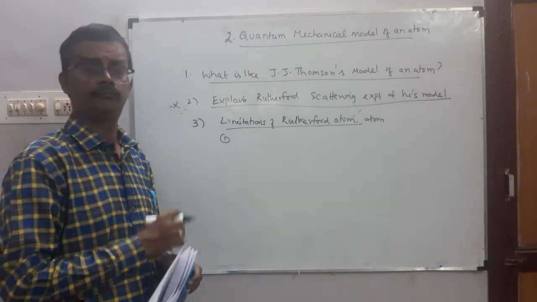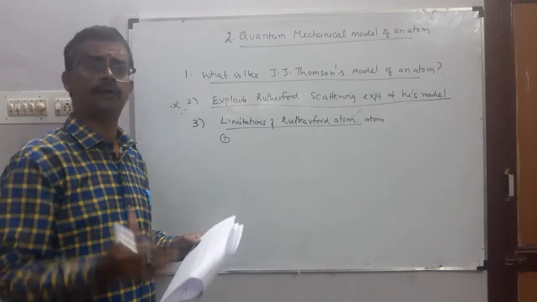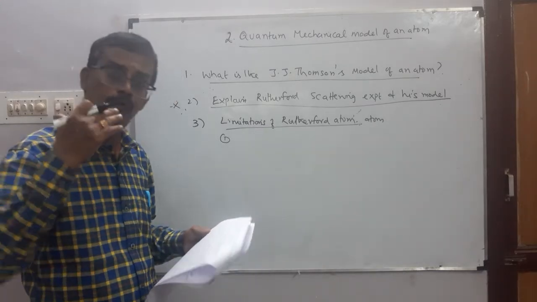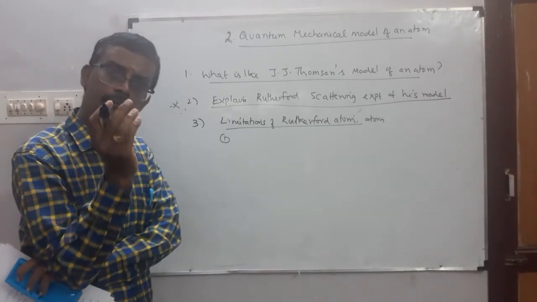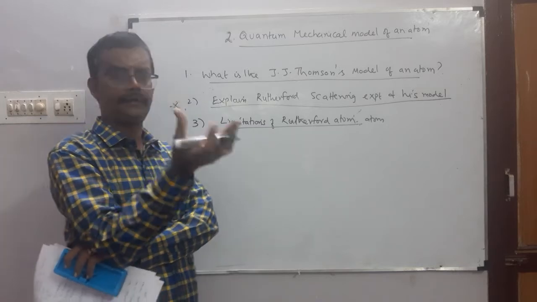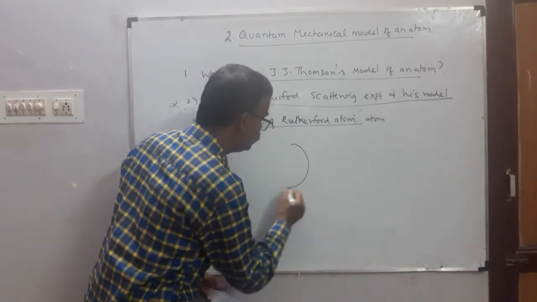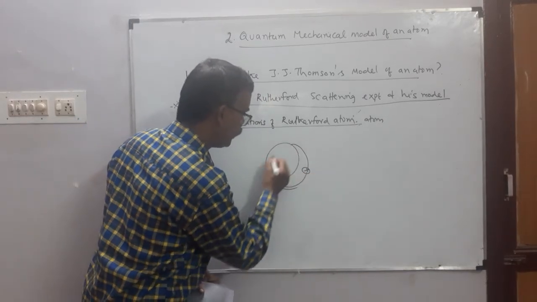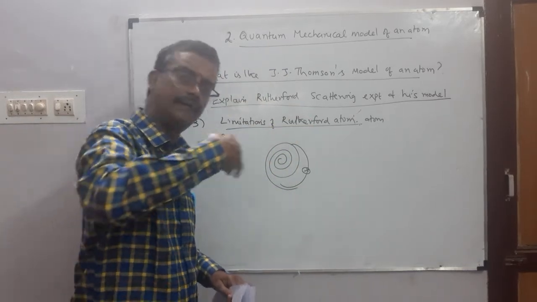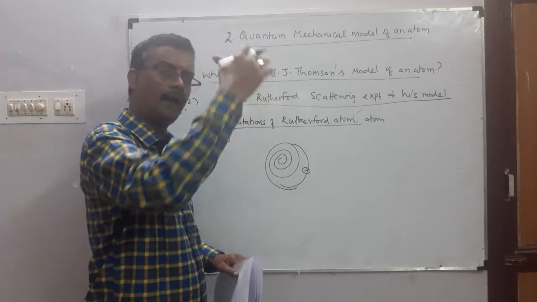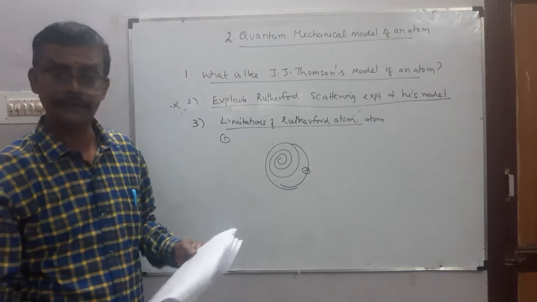First limitation, the theory of electromagnetic radiation. Electromagnetic radiation theory என்ன சொல்லுதுன்னா, moving charged particle continuously loses its energy in the form of radiation. கதிர்வீச்சு மூலமாக அது ஆற்றலை இழக்கும் அப்படின்னு சொல்லுது.